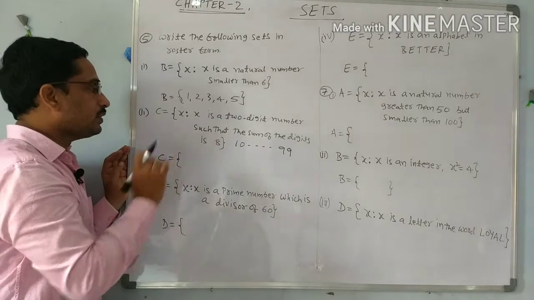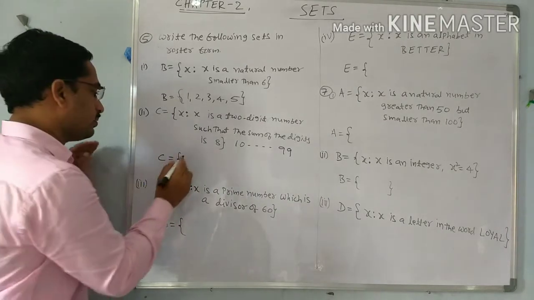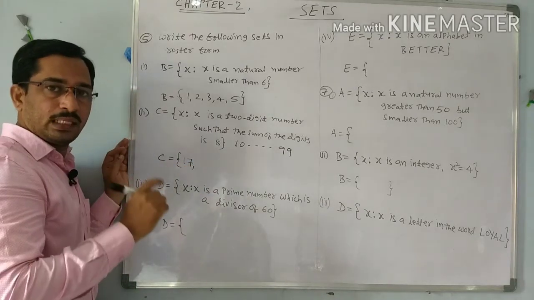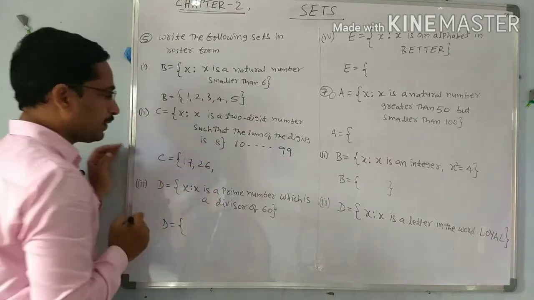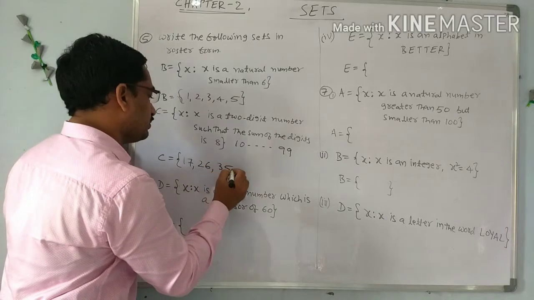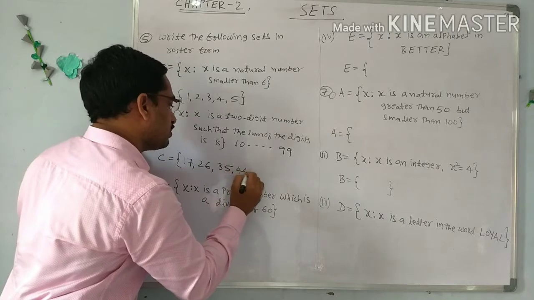First see 17: 1 plus 7 is 8, so 17. Next 2 plus 6, 8, 26. Next 3 plus 5, 8, 35. Next 4 plus 4, 8, 44.